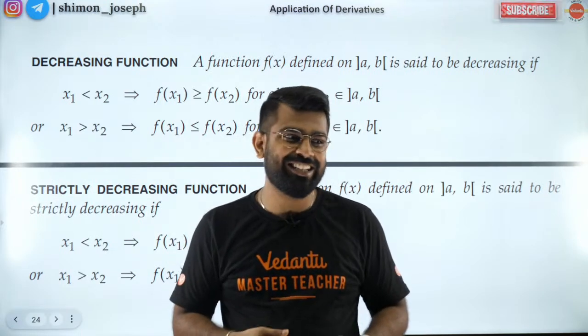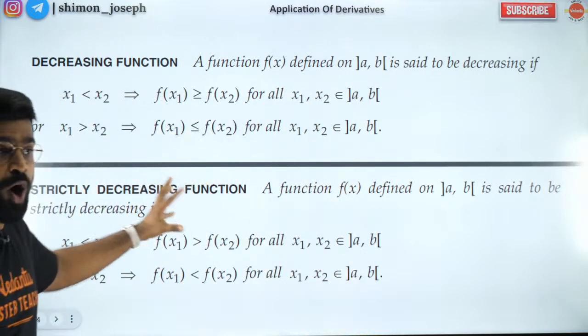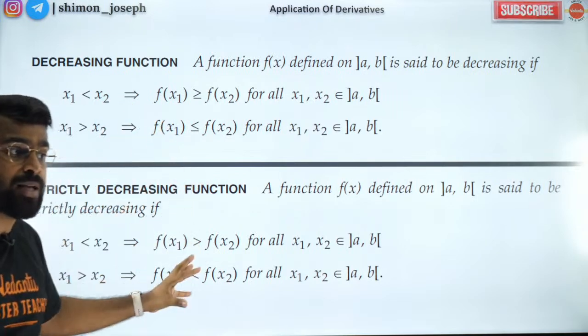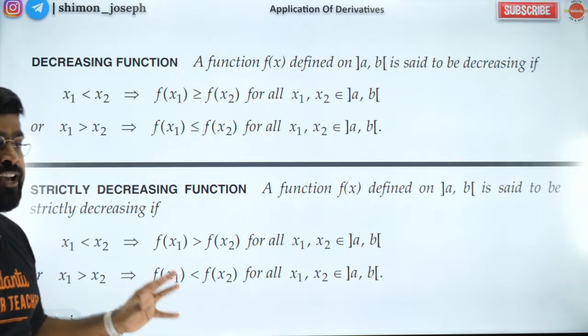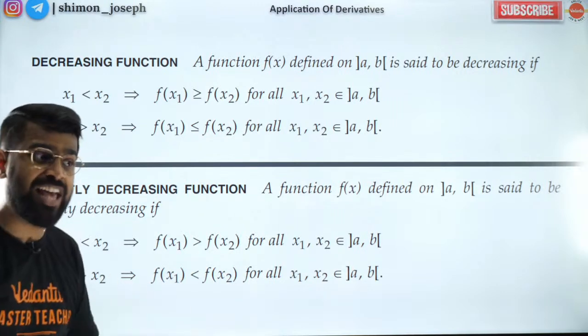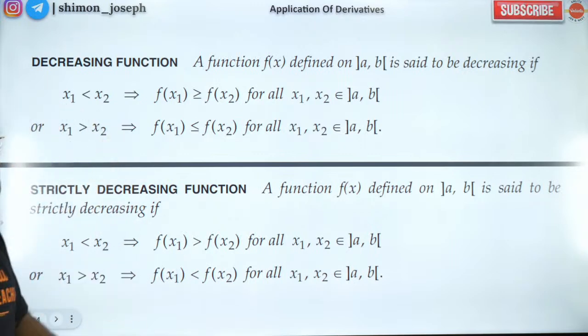Are you guys ready? So please make sure to note this, my dear boys and girls, because like I said, these are all basic concepts which are very, very important for your board exam, for your JEE Mains and even JEE Advanced. So please make a note of it, then we will proceed.